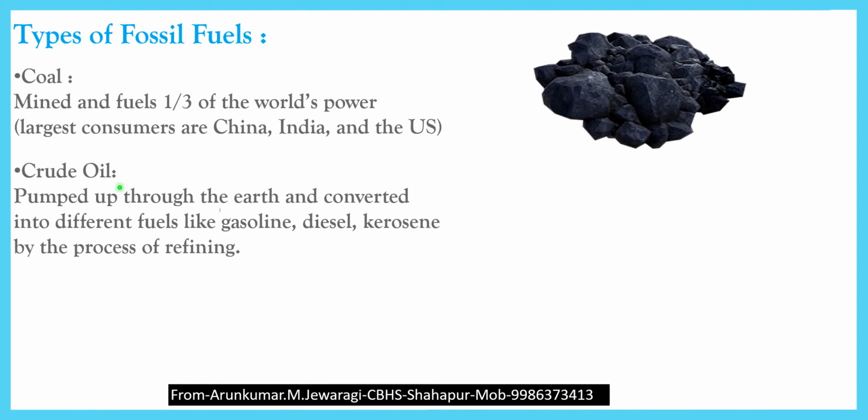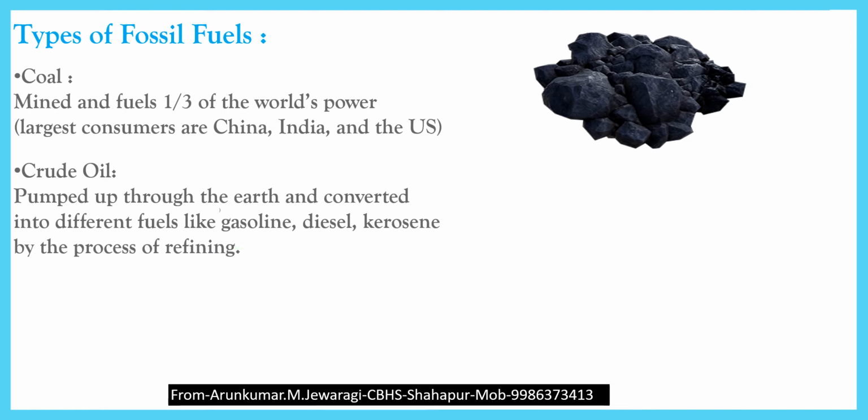Then second one is crude oil. We also call it petroleum. Petroleum is also present inside the earth crust, usually beneath the seas and oceans. It can be pumped up and converted into different fuels like gasoline, diesel, kerosene by the process of refining, petroleum refining.